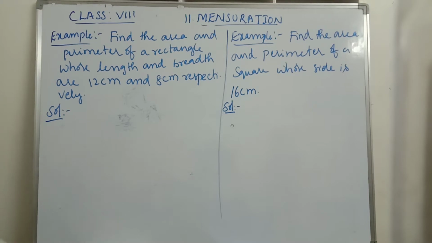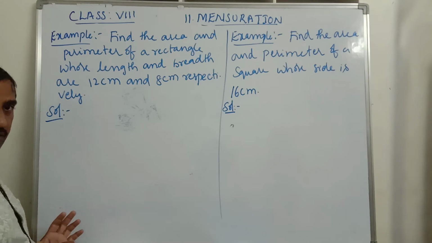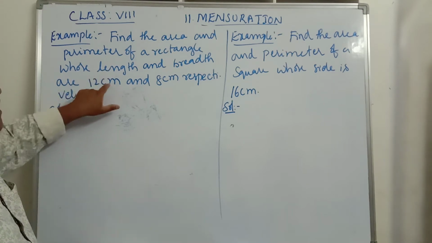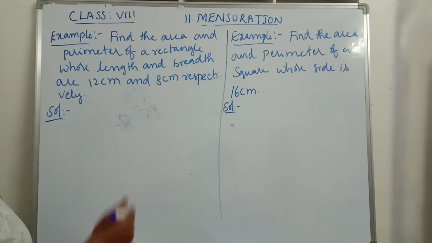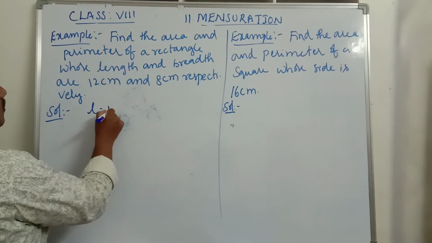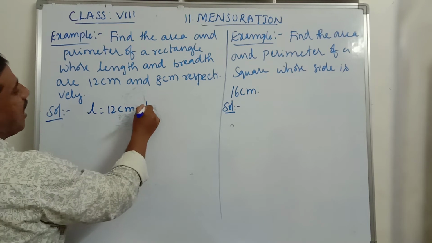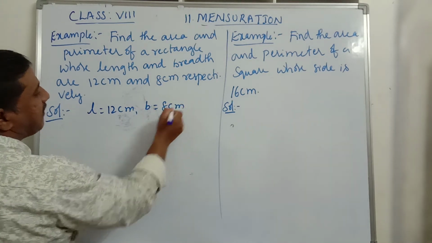Now we'll discuss an example. Find the area and perimeter of a rectangle whose length and breadth are 12 centimeters and 8 centimeters respectively. It means that the length of the rectangle is 12 centimeters and the breadth is 8 centimeters. That is, L is equal to 12 centimeters and B is equal to 8 centimeters.